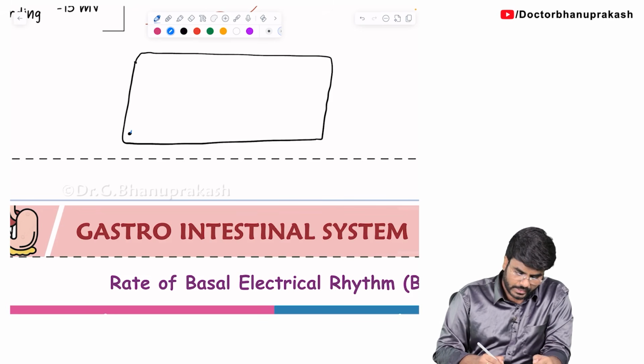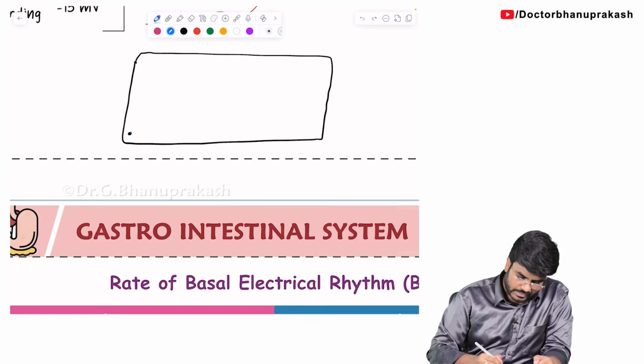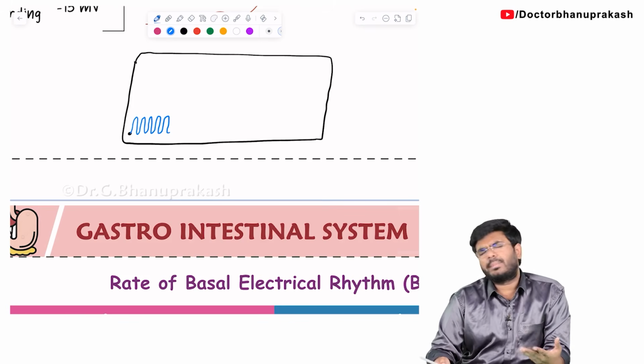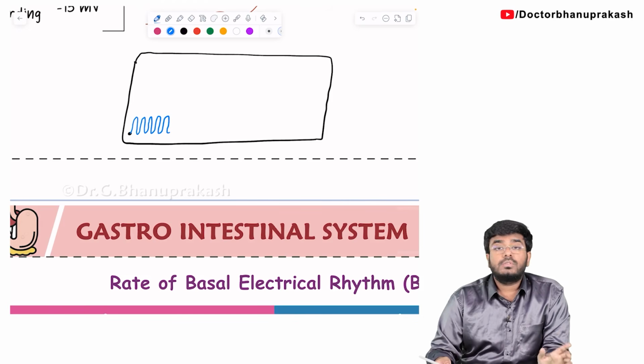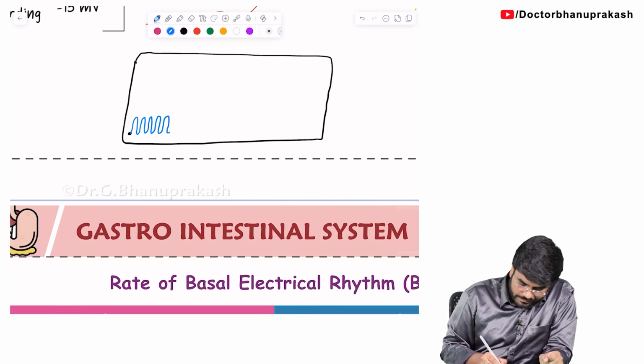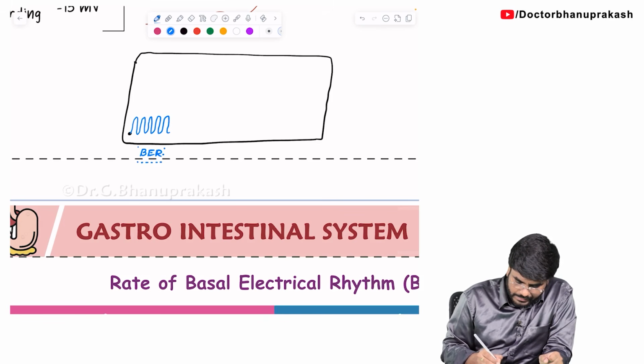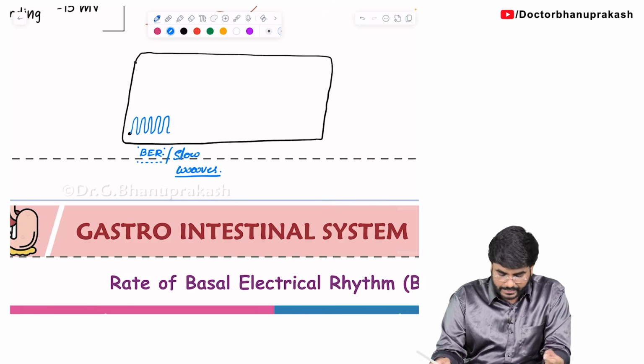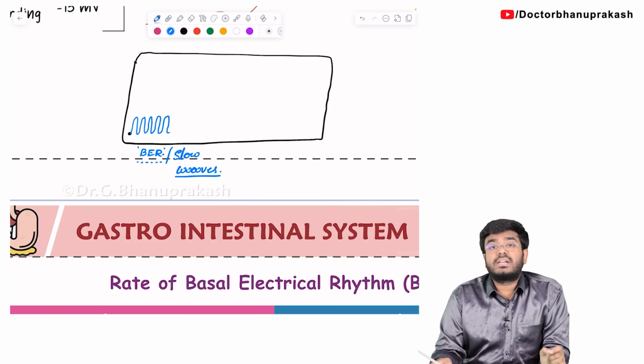Because of the ion movement, the voltage in this interstitial cell of Kajal keeps on fluctuating, increasing, decreasing, becoming positive, again negative, becoming positive, again negative. So these voltage fluctuations are happening continuously 24/7. These voltage fluctuations are called basal electrical rhythm, also called slow waves. So this question was asked: the slow waves of the basal electrical rhythm are seen in interstitial cells of Kajal.